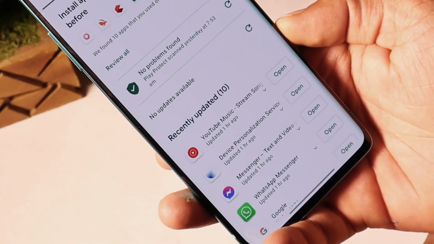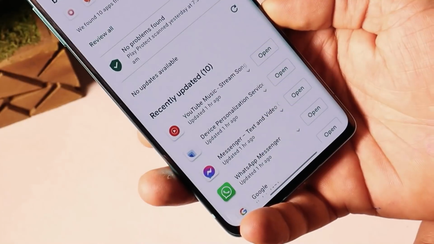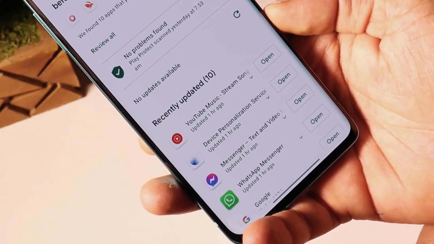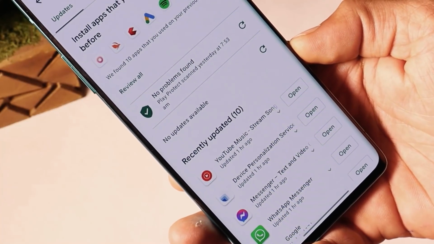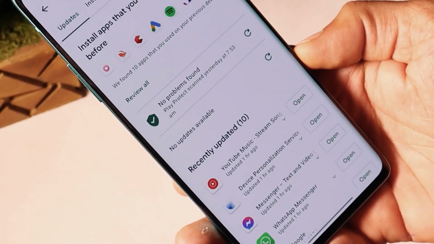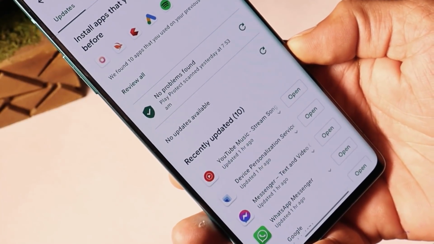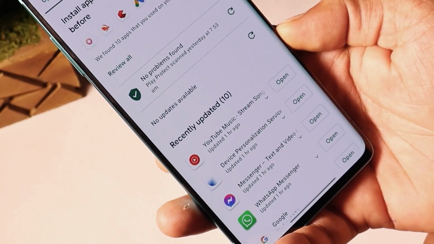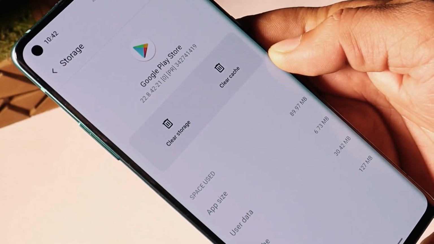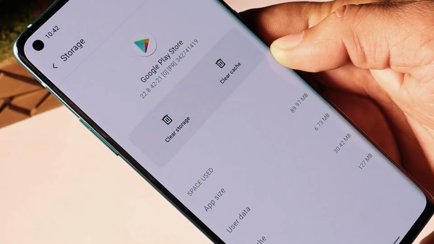And lots of people are still reporting apps not downloading. I also informed you in the previous update that this issue has been fixed, and now we don't face any issues downloading large files and updating apps using the Play Store. If you are still facing it, I would recommend a factory reset. Just take a backup, boot your device into recovery and perform a factory reset. That should fix this issue. Alternatively, you can also try to clear data and cache of Google Play Store.